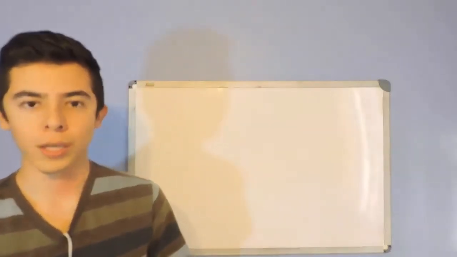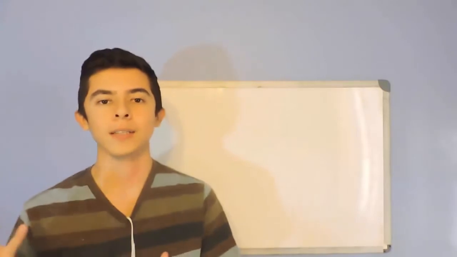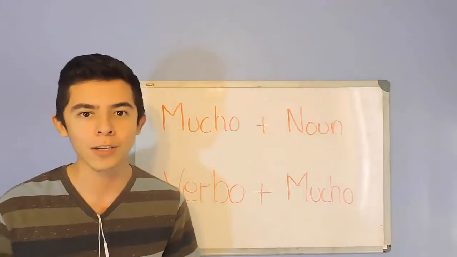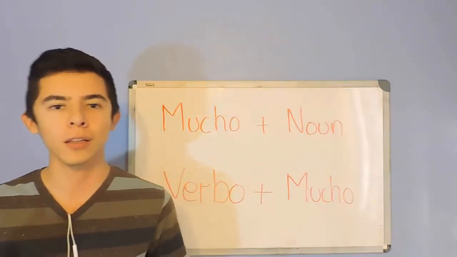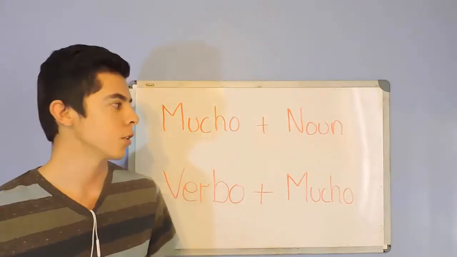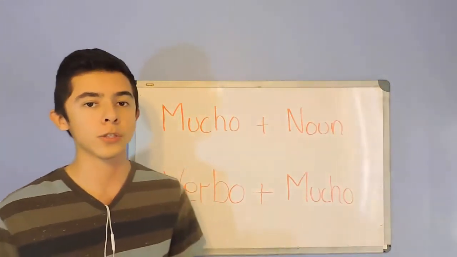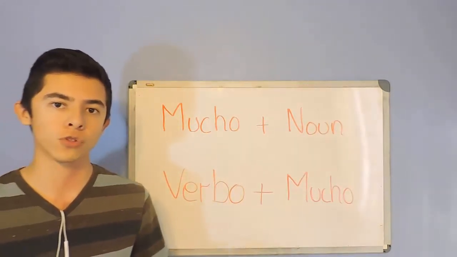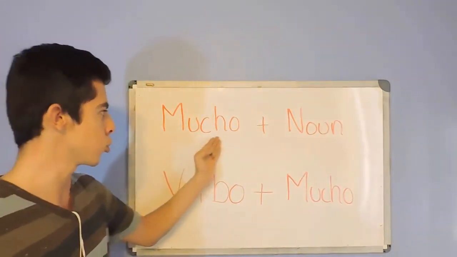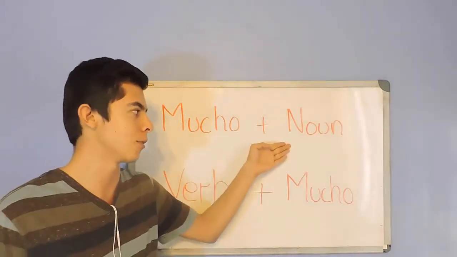Now, muy was the easy part. Now we're going into mucho. Mucho has feminine, has masculine, has singular, and has plural. Mucho can mean a lot of things, such as a lot, many, much, plenty, etc. So there are two types also of structures of mucho in Spanish. The first one, mucho plus a noun.